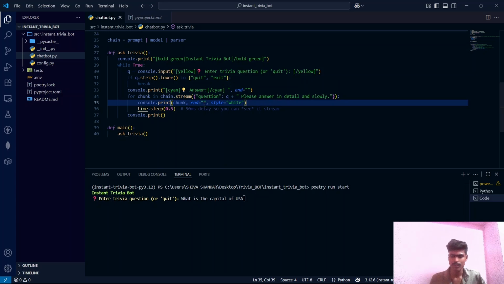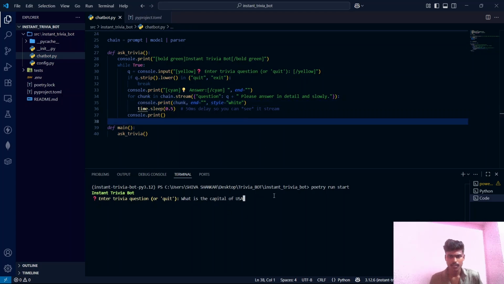Right now nothing is printed after each token. If I place a slash here, that means a slash will be printed after each token. If I enter this one, that means each token will be printed on a new line. So for now let's keep nothing here, and let's ask this question: what is the capital of USA?